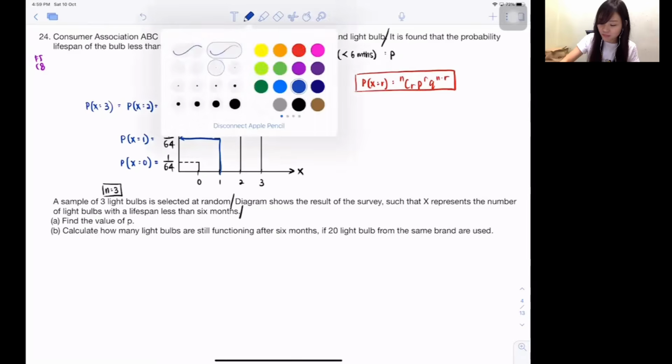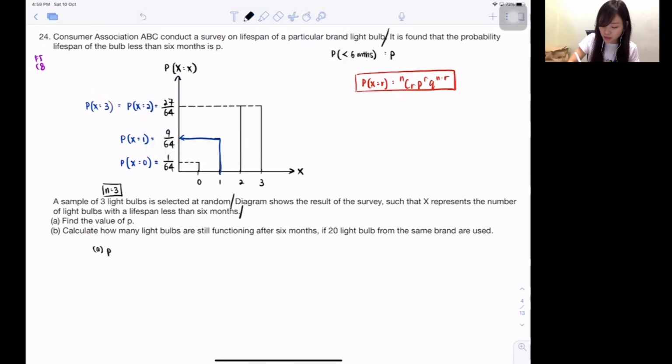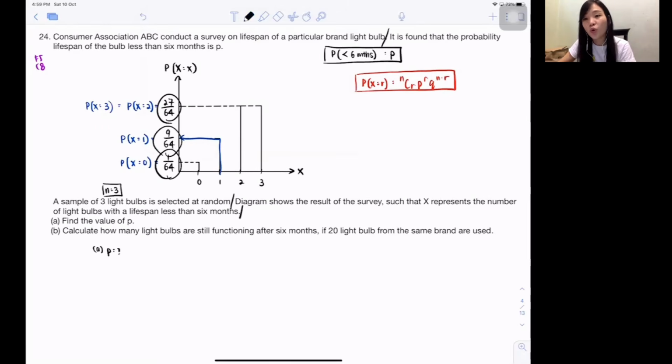So for part A, they just say, find the small p. Okay, you know why students are always confused? Because they will find the small p, and all of you know the small p is talking about this, correct? Probability less than 6 months. Then you must be thinking, teacher, isn't the answer all this? No. Because you must understand this top p and this bottom p are 2 different things. You know what is the difference between them?